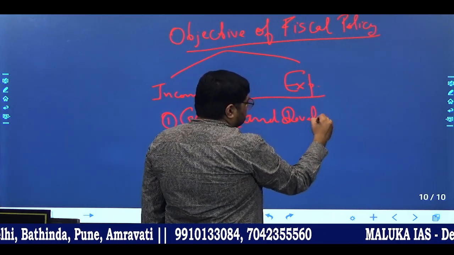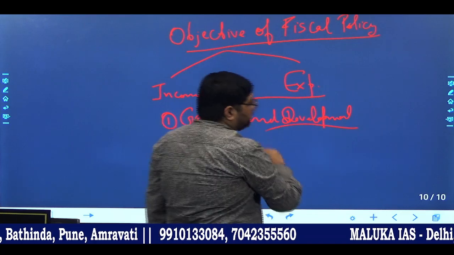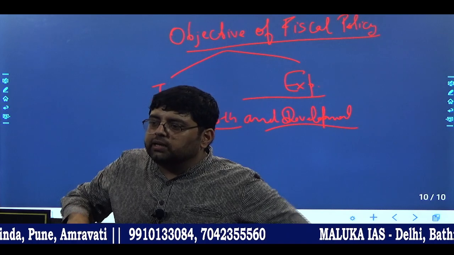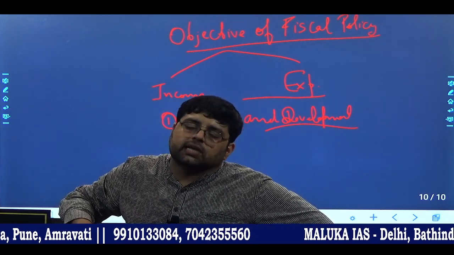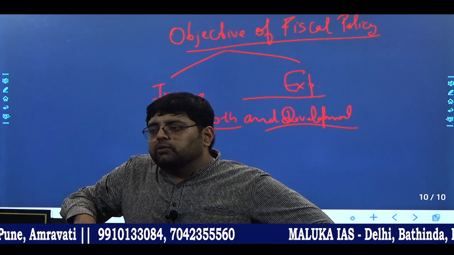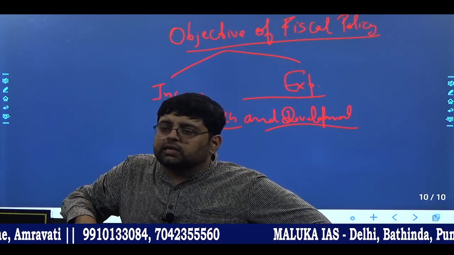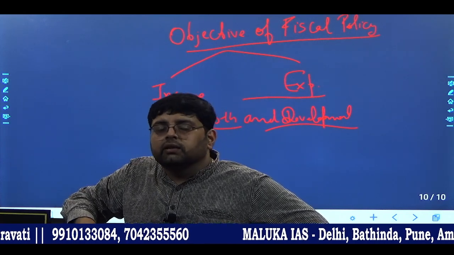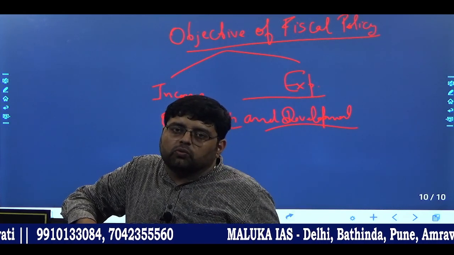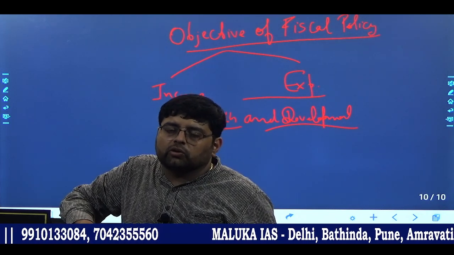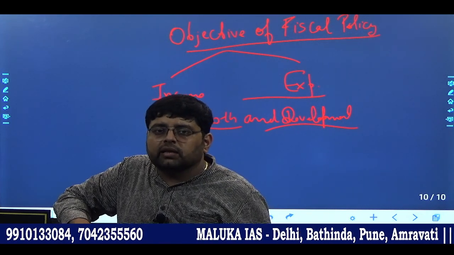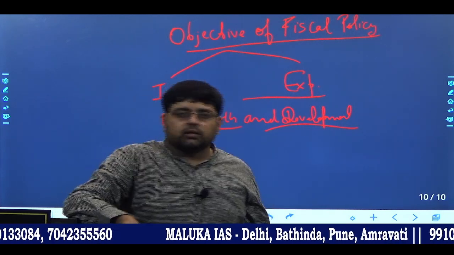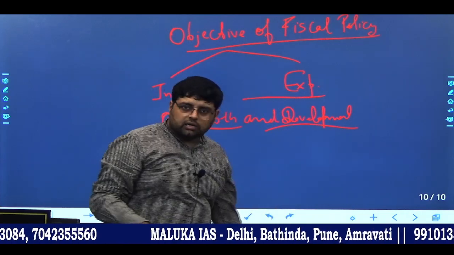Okay, so for example, when government decides to spend money on research and development, or you can say science and technology, what we want to say is that government is interested in growth and development of the nation. Definitely when you spend on science and technology, new technology will come, that will ultimately benefit the nation. Clear? So this is growth and development.